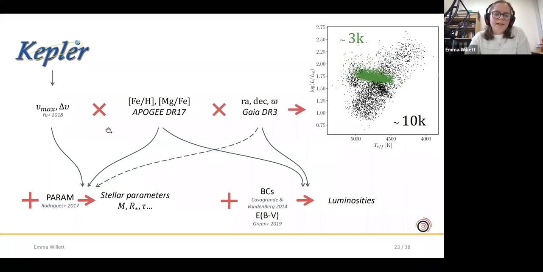So we compile a sample of stars, this time from Kepler, which have global asteroseismic parameters. We use them to get the stellar parameters, particularly the mass for this work, but also to make a robust separation between true red clump stars and stars on the ascent of the RGB or the secondary red clump. And the other important thing for this work is the luminosities, which we get from Gaia DR3 parallaxes.